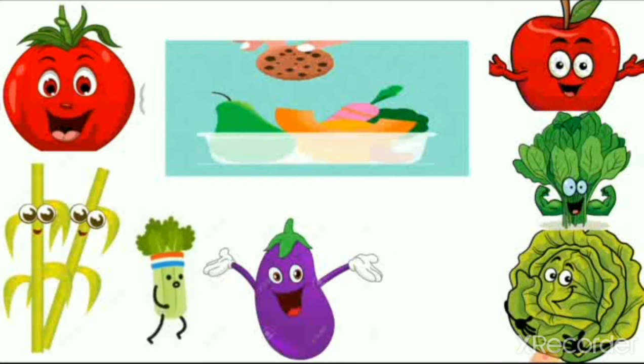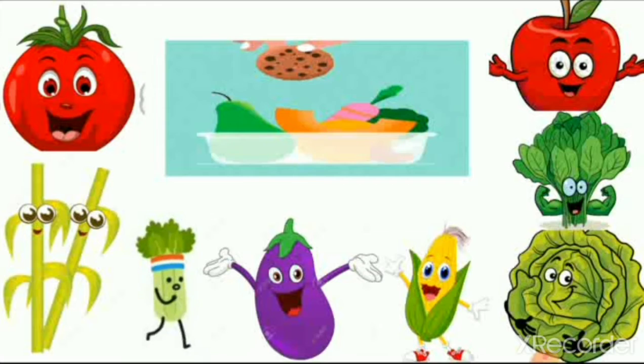So we learn about that food in this lesson, which food we eat in everyday life. So we learn about different types of food which we get from plants. So let's start our journey of vegetables.